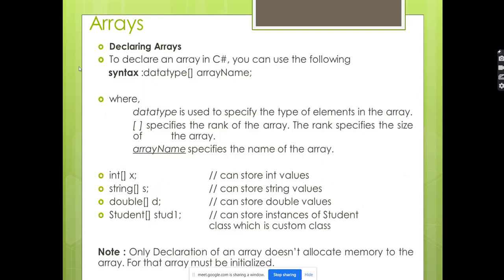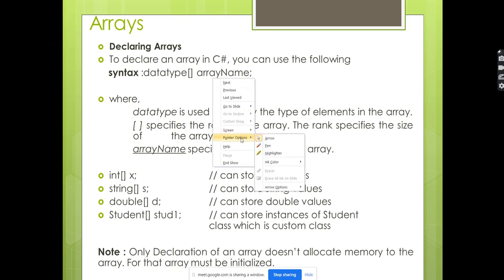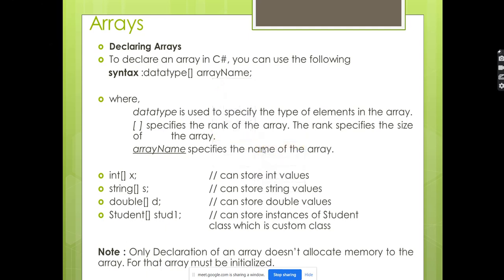So how are we going to declare an array? Declaration is another important thing, because here we are seeing the syntax. What is the syntax? You have to mention a data type, right? What are the data types? Integer, float, string, and then the array name.